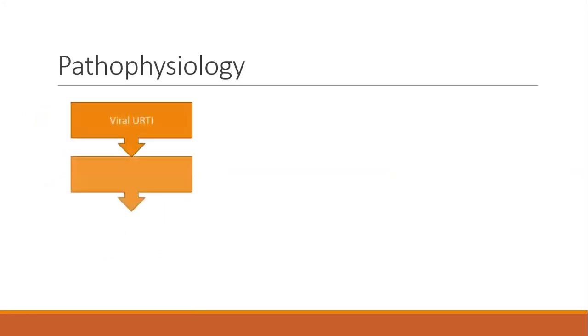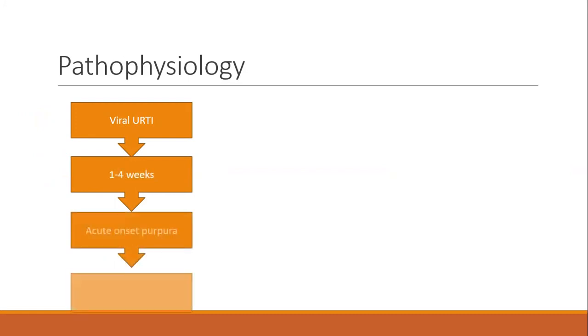I am going to talk about the primary ITP. Does not have any underlying disorder per se. Usually it starts with a viral infection, most commonly an upper respiratory tract infection. 1 to 4 weeks later, the child will start having purpura. Okay. And this usually you diagnose as acute ITP.